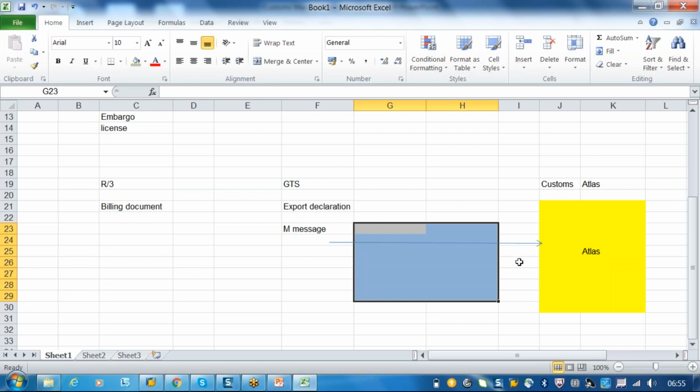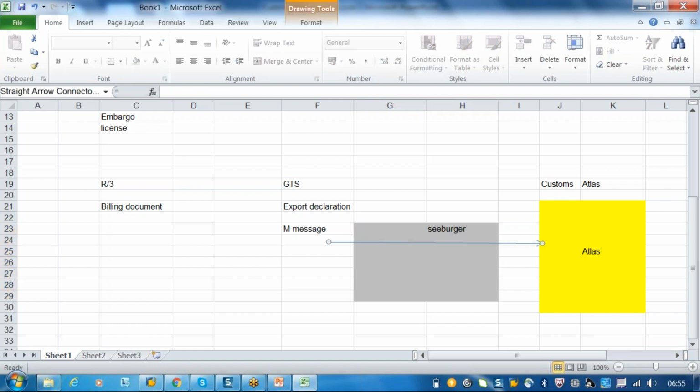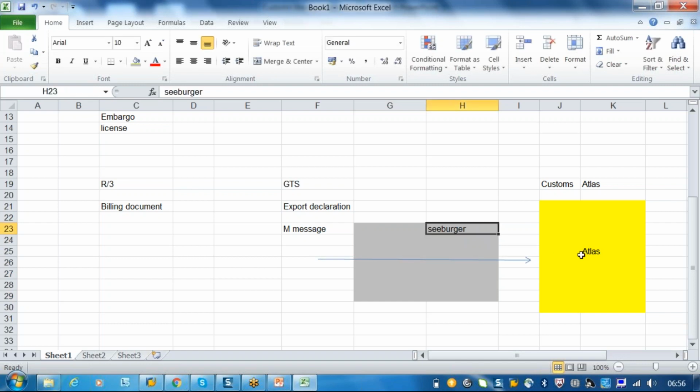Okay. So when we send the document, it will be sent through IDOC, right? Is it that it supports only IDOC, or are there other ways of sending the documents? It supports only IDOC. Right now there is no other format, but in future maybe they will be replaced with the XI or PI format, XML. But right now, for Atlas, the middleware is Cyberbird. Since it's not an SAP system, there will always be a middleware. The middleware we are using is Seeburger, or some others also use Axway or something. Okay.